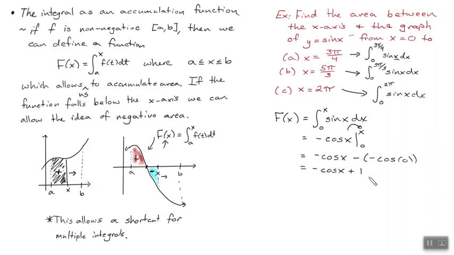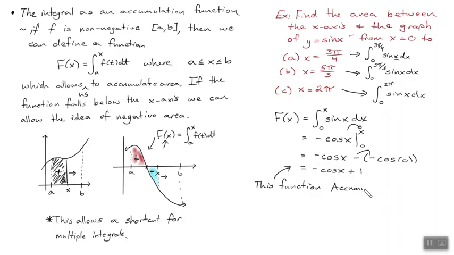Okay, as we're looking at this, this function right here is my shortcut. This function accumulates the area. Can you just distribute that negative, or just cos x minus 1? You cannot, because it's only attached to the cos x.